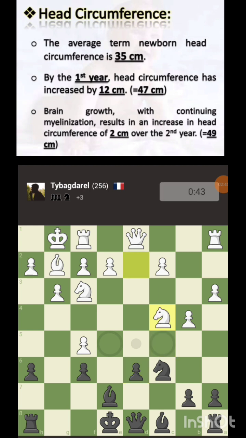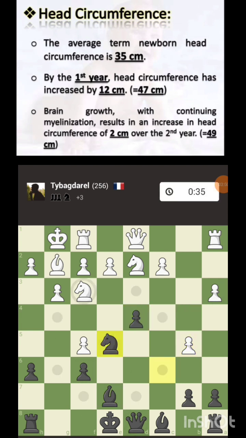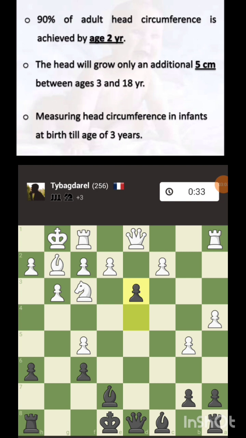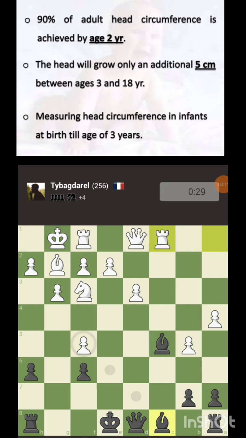Okay, so head circumference. At term it is around 35 centimeters on average. By the first year it has increased by 12 centimeters. Brain growth continues, resulting in an increase in head circumference of over 2 centimeters during the second year. So it starts at 35 centimeters, grows by 12 centimeters, then 2 centimeters, and 90% of adult head circumference is reached by 2 years. After 2 years the head won't grow much, only around 5 centimeters.